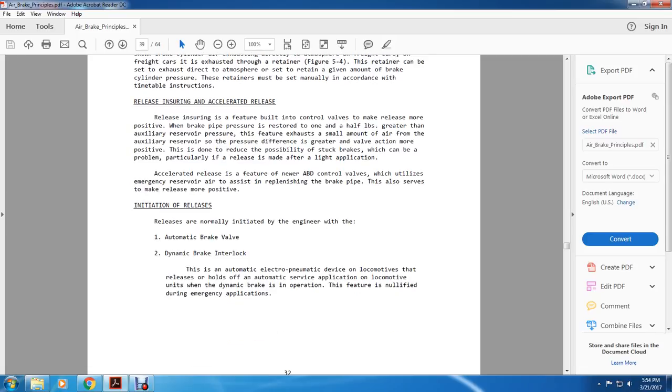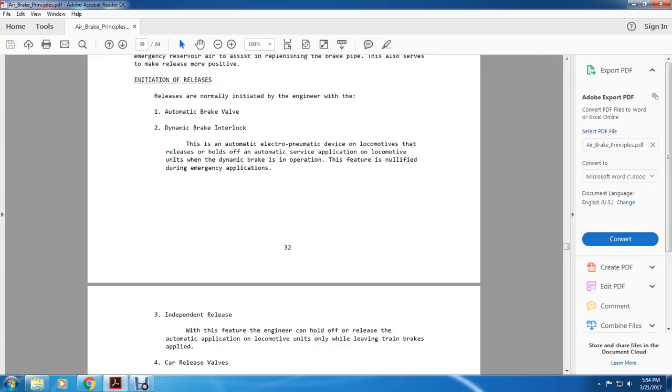Initiation of the release. Releases are normally initiated by the engineer with the automatic brake valve, but within the train, the dynamic brake interlock, an automatic electro-pneumatic device on the locomotive, releases and holds the automatic service application on the locomotive units while the dynamic braking is in operation. The feature is nullified during emergency applications.